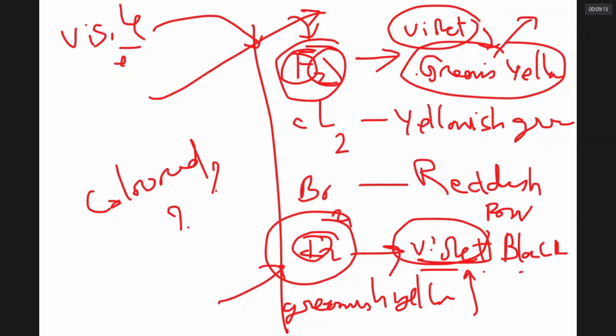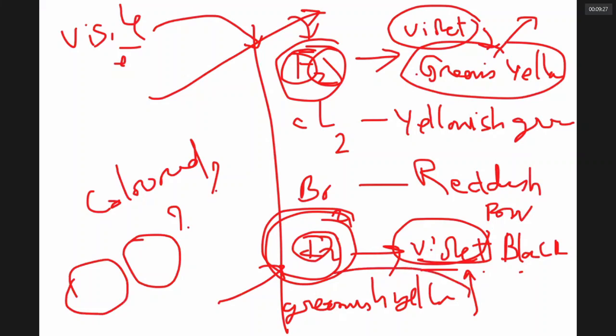Because it absorbs violet, it appears greenish yellow in color. If you look at iodine, iodine atoms are very big, so their valence electrons are loosely held. Hence, low energy greenish yellow radiation can excite those electrons. Hence, it appears in violet black color. So one can understand why all halogens are colored.